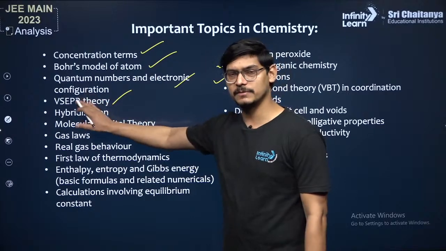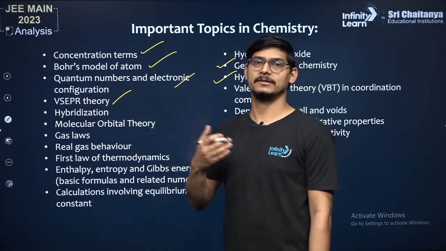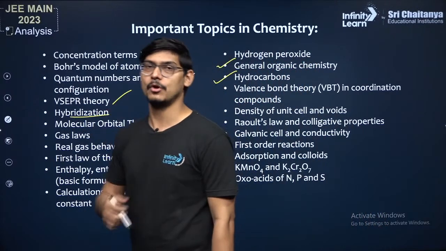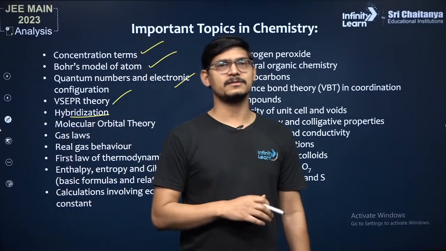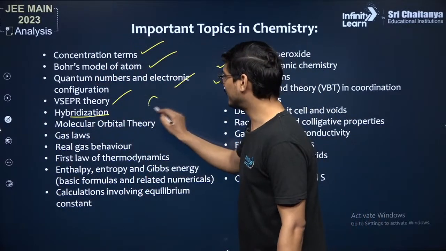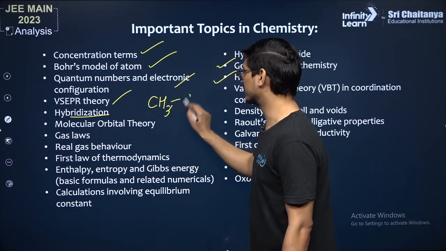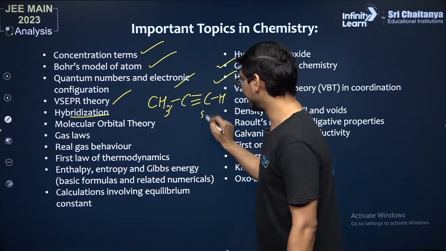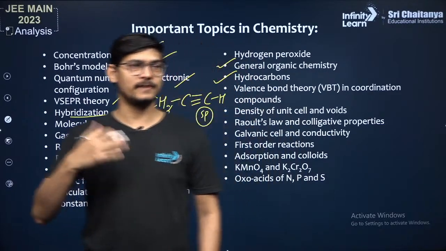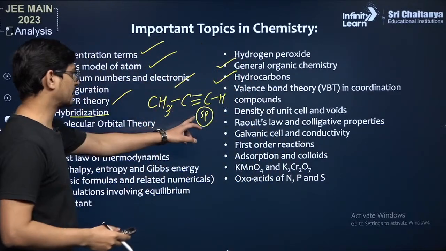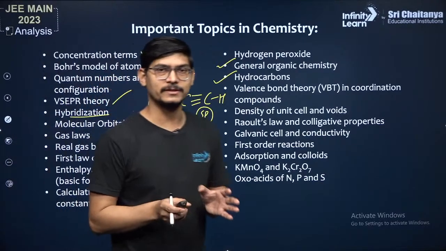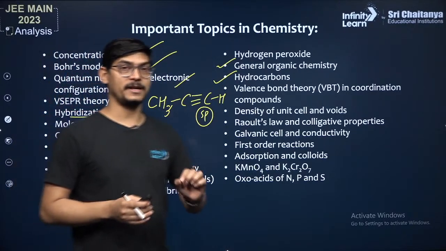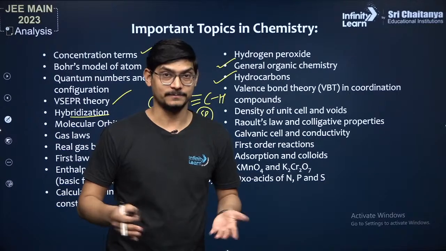If you don't know how to draw the shape of a molecule, you cannot tell the bond angles, you cannot tell the dipole moment, nothing of that. Hybridization will be helpful to you in coordination compounds. It will help you understand a lot of things. For example, why are alkynes acidic? A simple answer: this carbon is sp hybridized. When you revise hybridization, you will learn that in sp hybridization, one s orbital and one p orbital, so 1:1, that is 50% s character. Now we know that the electronegativity of an atom is proportional to percentage s character.